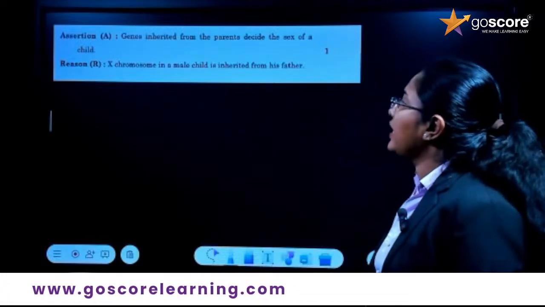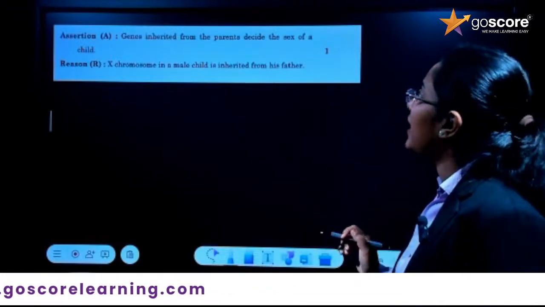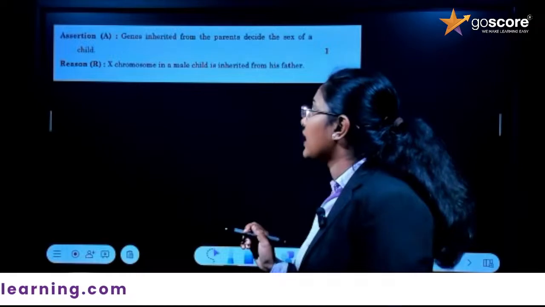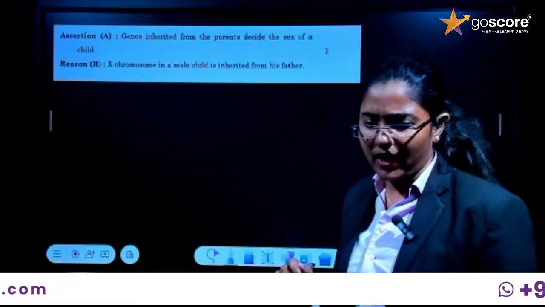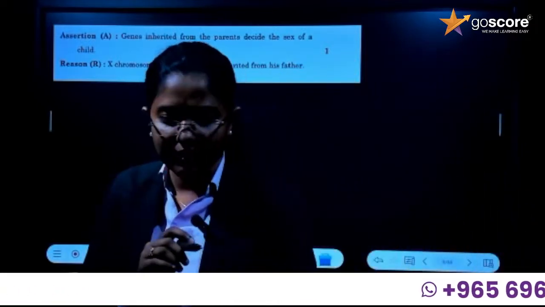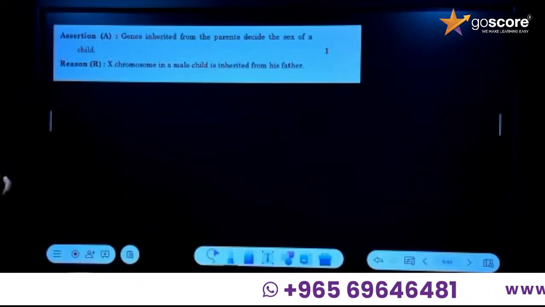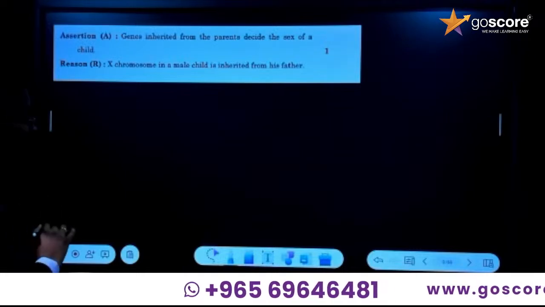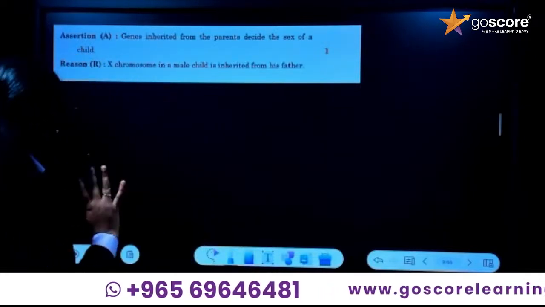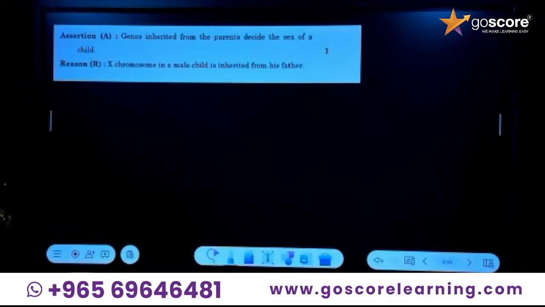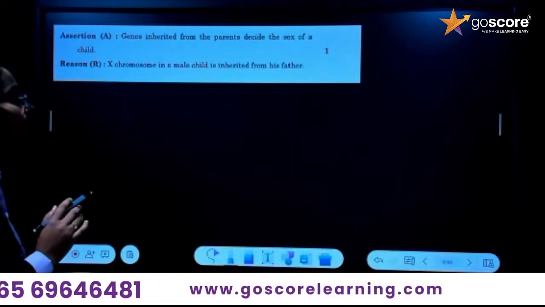Then what is the question given here? The genes inherited from parents decide the sex of a child. Yeah, it's parent, but particularly what is the correct answer? It should be from the father. Okay, genes inherited from the parents decide the sex of a child. Yeah, fine. That is a correct statement. Then male child is inherited from his father.